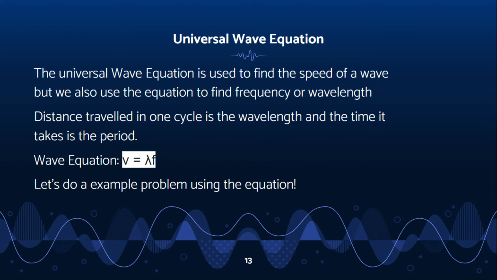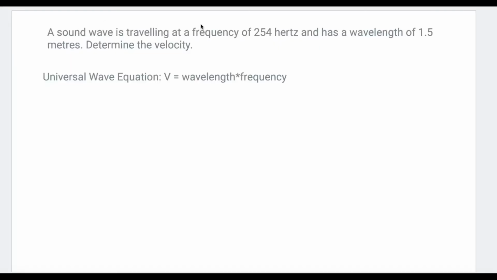We're not done yet. Since the period is measured in seconds and the frequency is measured in 1 per second, we replace the period with 1 over frequency. From there, we can get the universal wave equation. V equals wavelength times frequency. Now let's do an example problem.